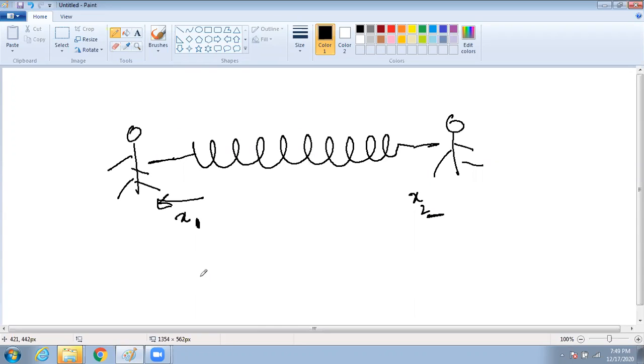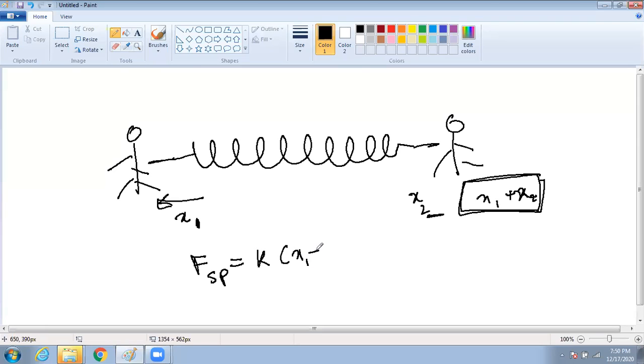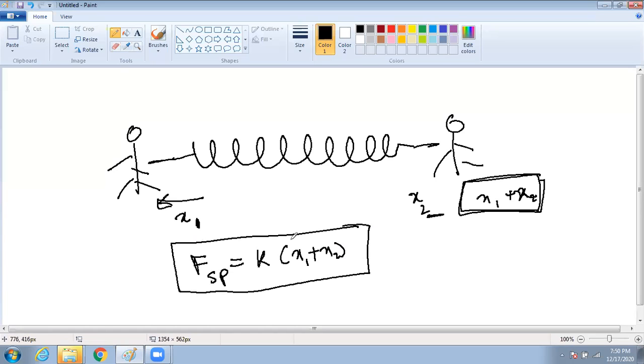In this type of condition, remember, total extension how much happened? x1 plus x2. Yes or no? So your spring force will be proportional to x1 plus x2. What is the net extension? Don't see one side. The net extension is x1 plus x2 if they are in opposite directions.